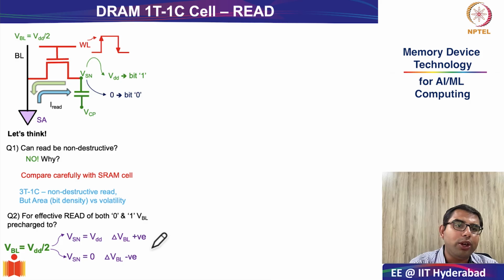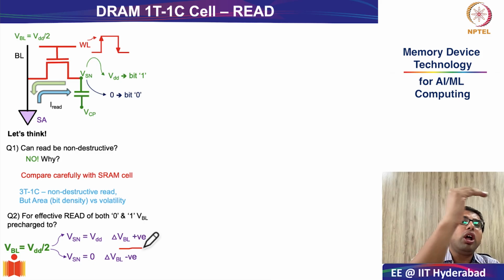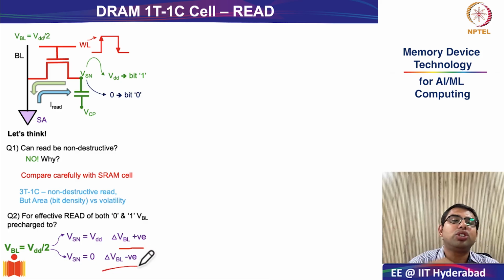So in essence, what I'm trying to say is that when you have a storage node VDD value and you pre-charge the bit line to VDD by 2, there will be a charging of the bit line because of a positive gradient between storage node and bit line. Whereas if V storage node was 0, there will be a negative gradient from VSN equal to 0 to VDD by 2 in V bit line. So there will be a discharge of the bit line, and therefore the change in bit line voltage will be negative. So this is very simple operation of the bit line value.